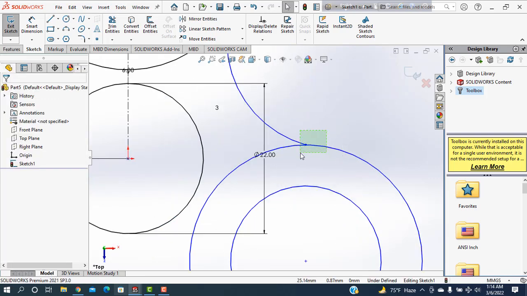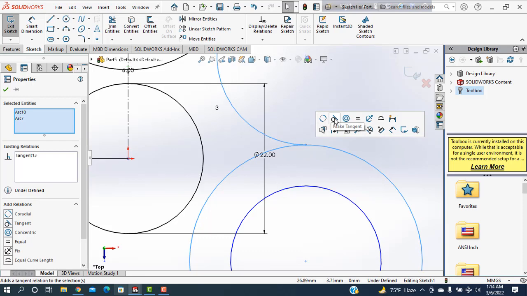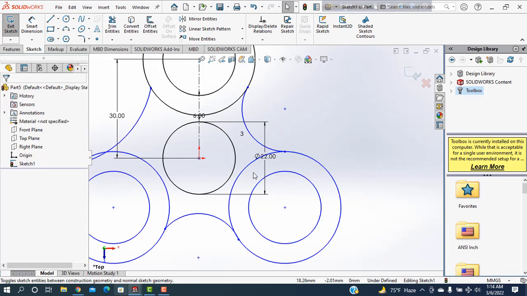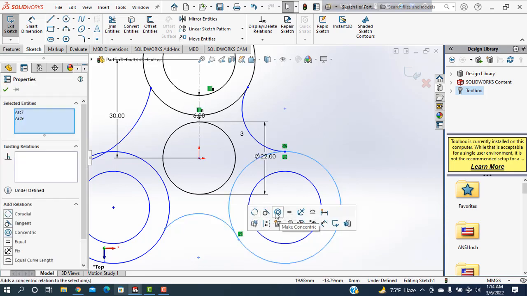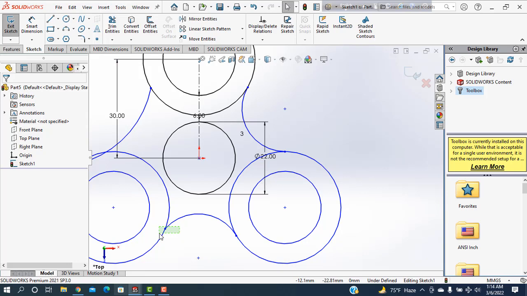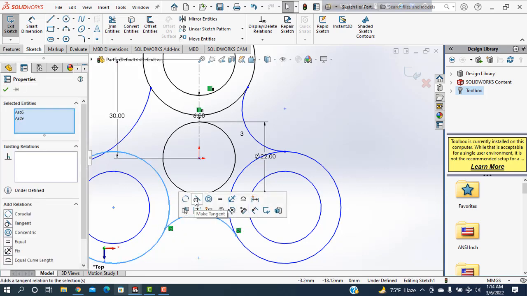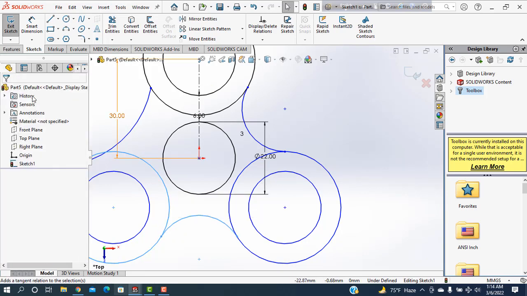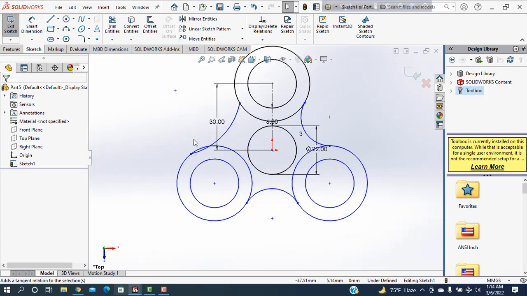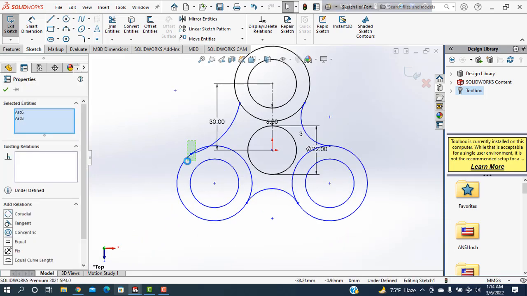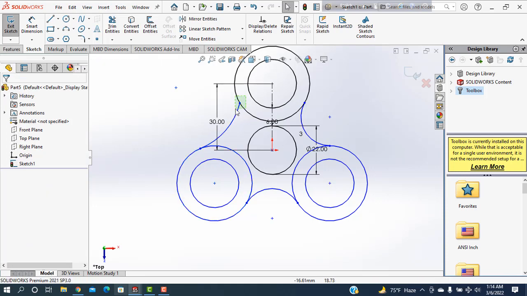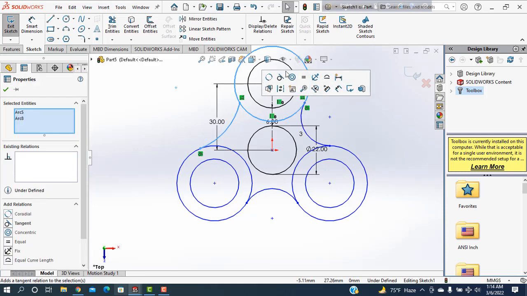Similarly, selecting this one, make it tangent. Okay. Selecting this one, make it tangent. Okay. And selecting this one, tangent. Okay. And similarly, selecting this one, tangent. Okay. Selecting this one, make it tangent.